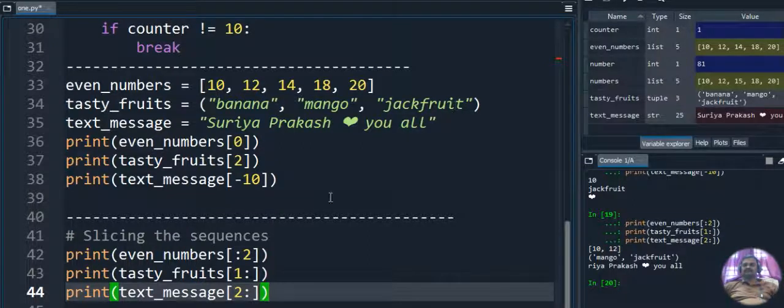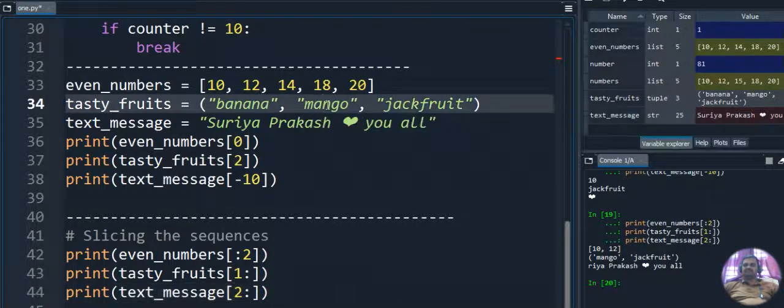Okay, so when you are giving :2, then 0 and 1 will be taken. If you are giving 1 colon, 1 and 2 will be taken. So 1 colon means starting from 1 until the end of the list, here the end of the tuple. Here we are applying it to the tuple. So 1 colon means starting from the first position, that is mango, until the last. The last one is jackfruit. So mango and jackfruit we are getting as output.